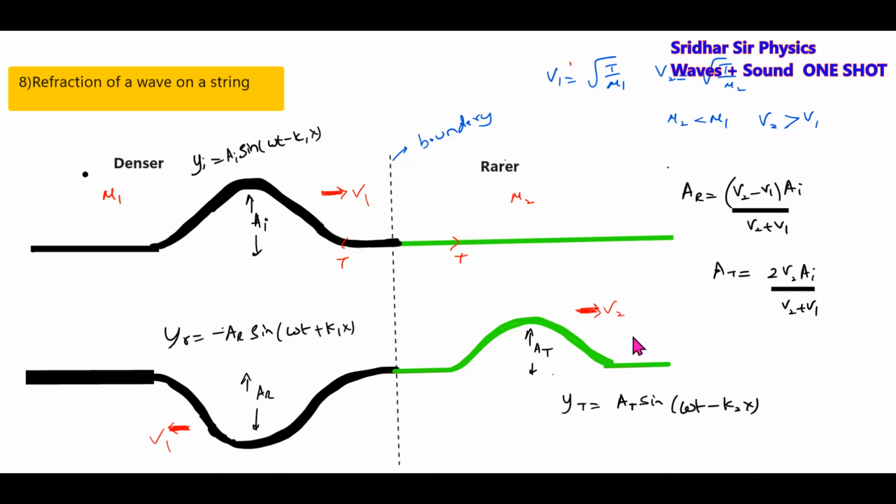Why k2? Because it is a different medium. In the same medium, the speed will not change. The amplitude of the reflected pulse is given by this particular form, and the amplitude of the transmitted pulse by this form.